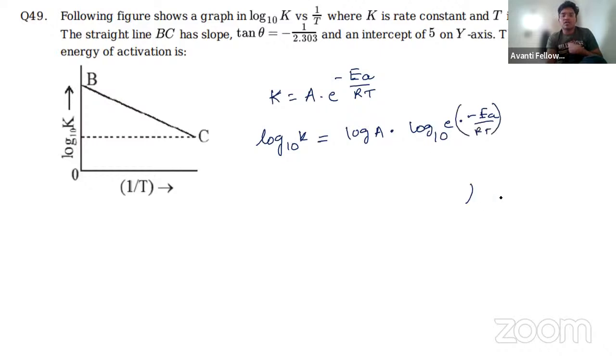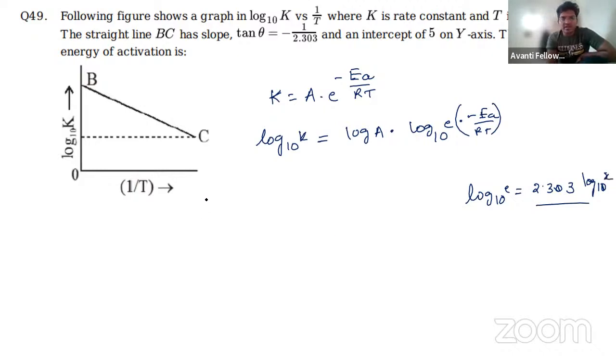We know log10 e is simply 2.303, because ln x is 2.303 times log x.